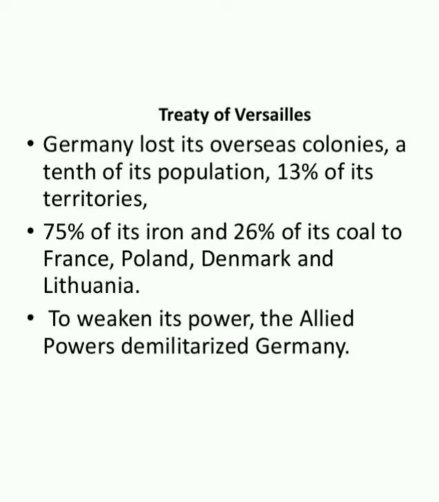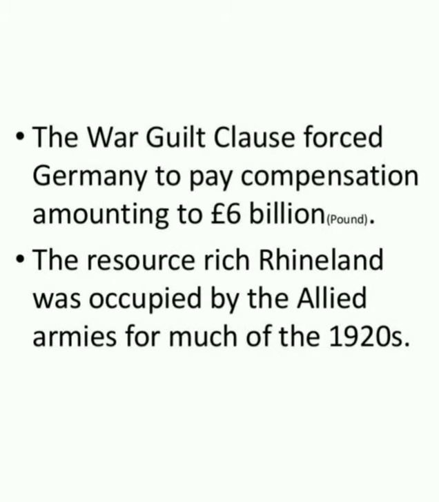It also lost 75% of its iron and 26% of its coal to France, Poland, Denmark, and Lithuania. To weaken its power, the Allied powers demilitarized Germany. These were the main things Germany was facing.